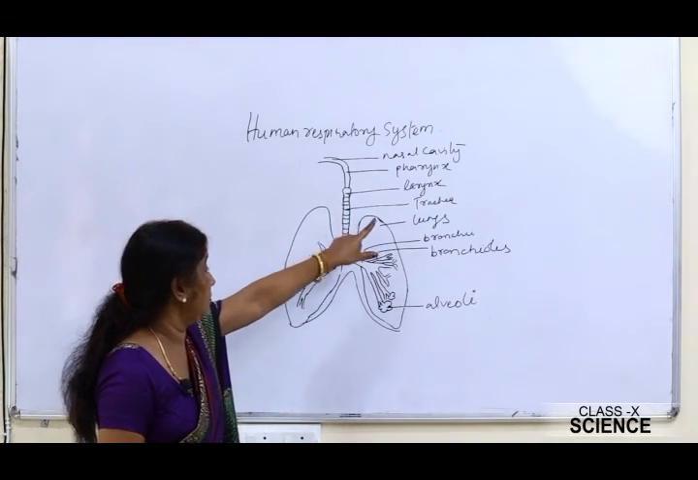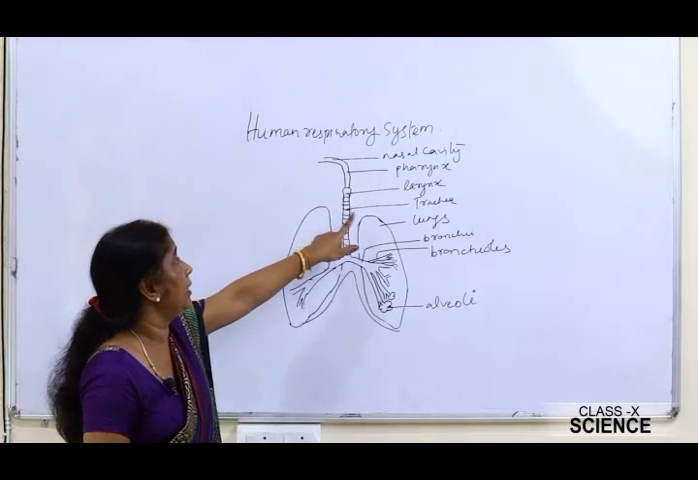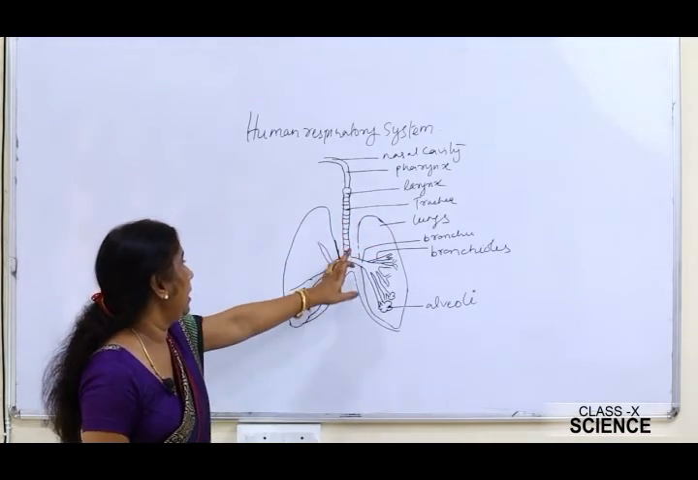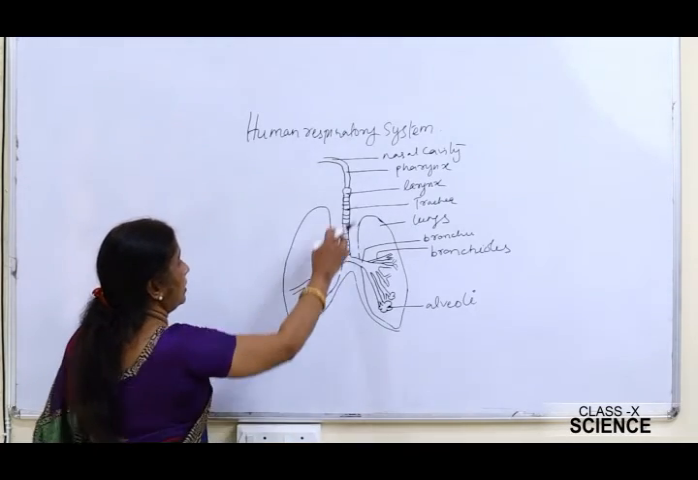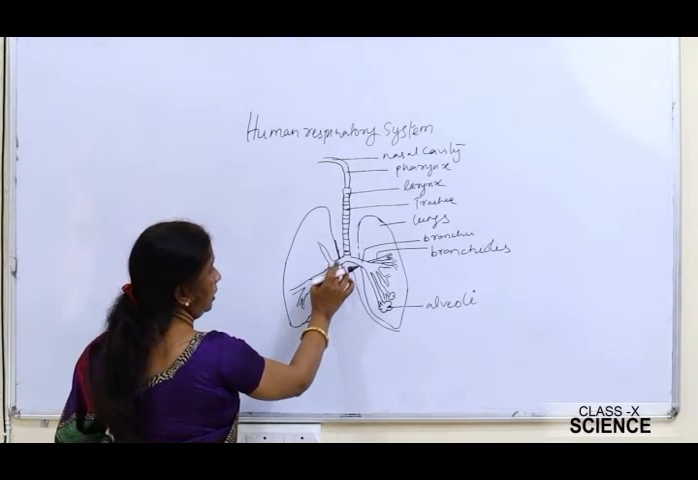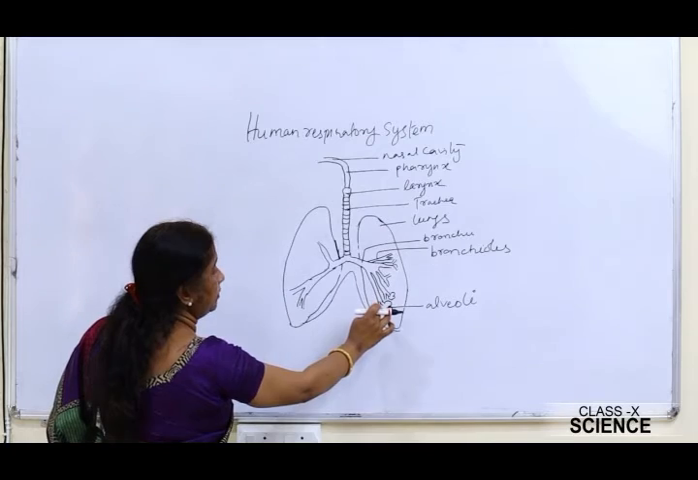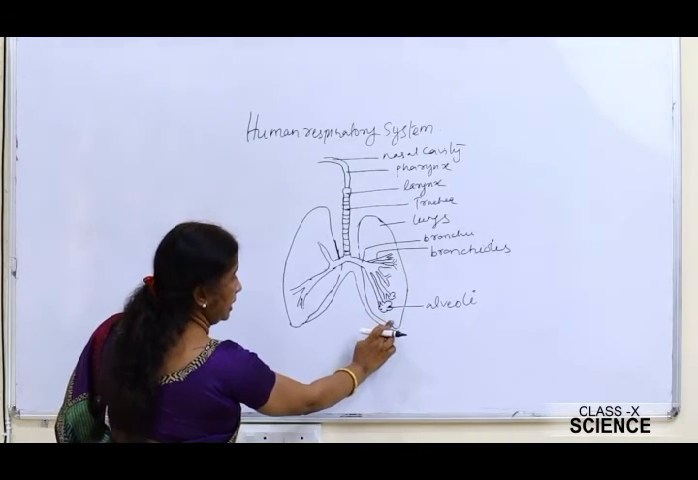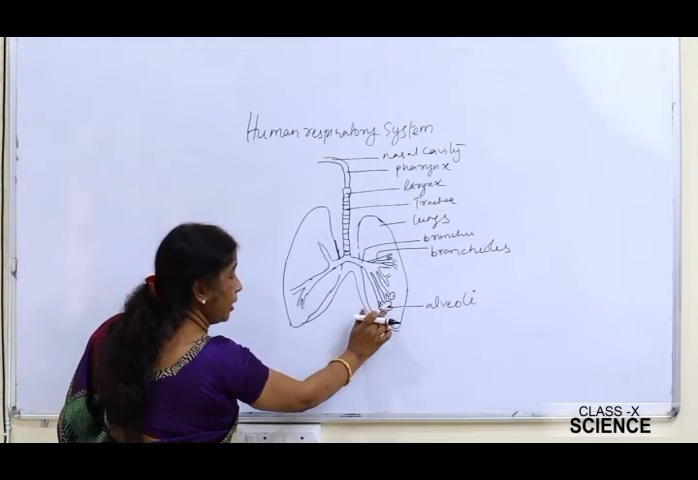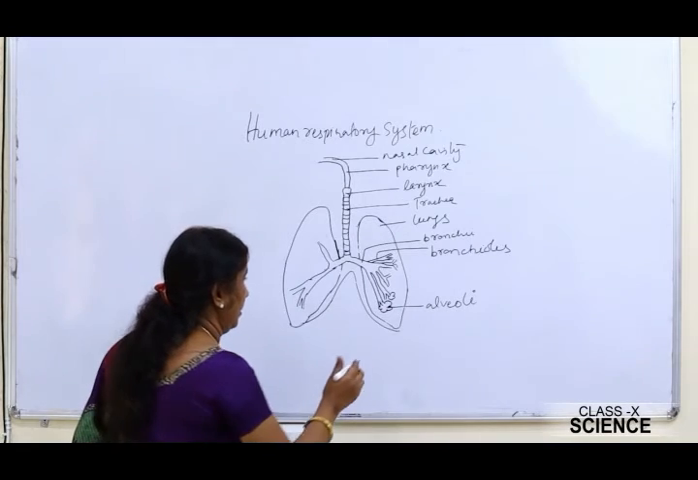Now the trachea is surrounded by rings of cartilage, and this is the reason why the trachea does not collapse when there is less air inside it, right? The oxygen that we are taking in passes into the bronchi, and through the bronchi it reaches the bronchioles, and then at the terminal portion of the bronchioles is the alveoli, and the oxygen reaches the alveoli. It is at the alveoli that the exchange of gases takes place, right?